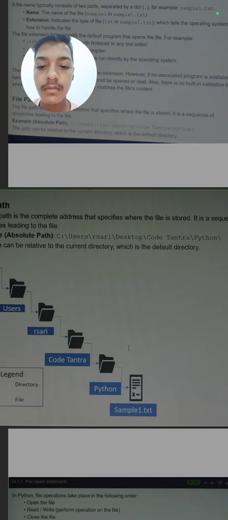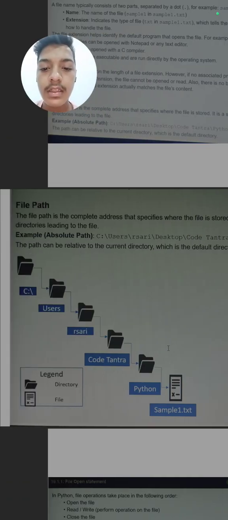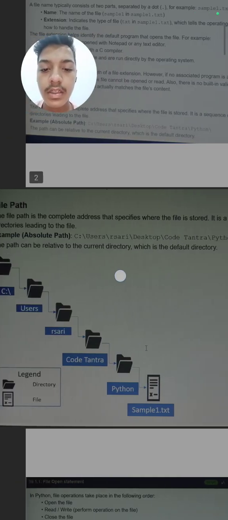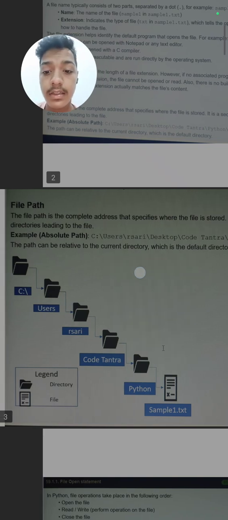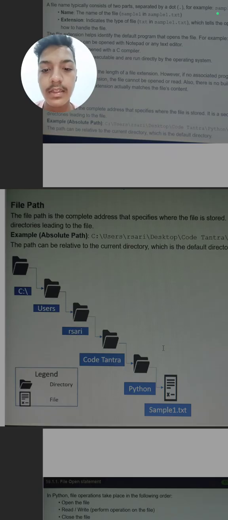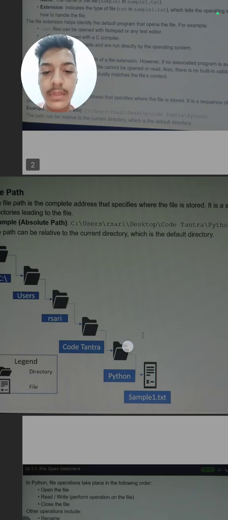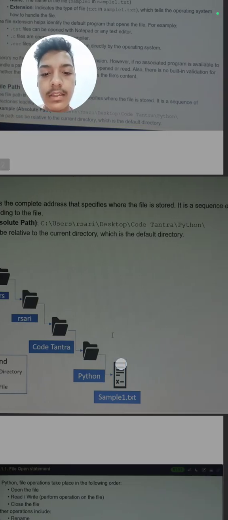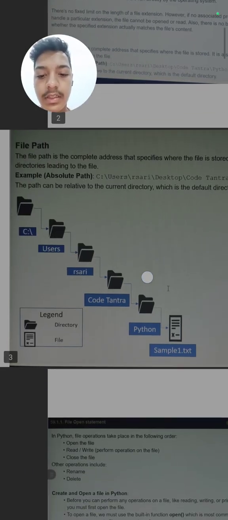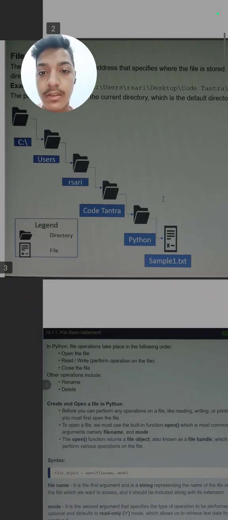C:\user\r3\ means this file path. The path can be relative to the current directory, which is the default directory. This file is first there is a C drive, then user, then r3, then code tantra, then python, then sample1.txt. So this is known as the file path, means the sequence of directions from where we can open the file is known as file path.